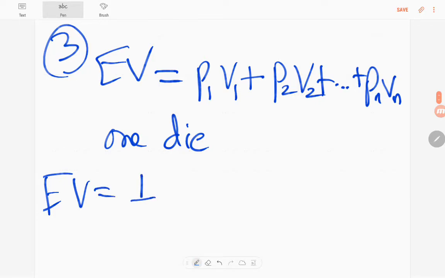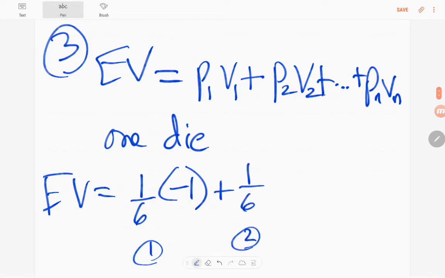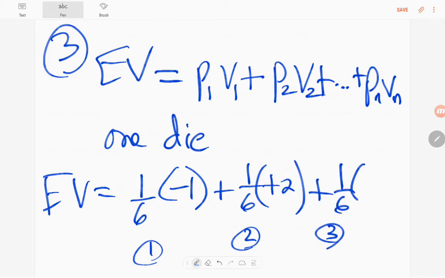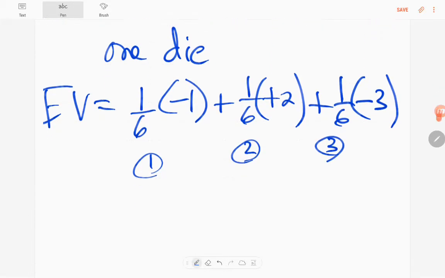Well, the probability of getting a 1 is 1 out of 6. And it says if an odd number comes up, the player loses the number of dollars shown on the die. So we would lose $1 if we got a 1, and I'll put that right there. But we might get a 2. The probability that we get a 2 is also 1/6. But it says if an even number comes up, the player wins the number of dollars shown on the die. So we'll indicate that with a +2. The probability of getting a 3 is 1/6, but we're going to lose $3 if we roll an odd number, that's a 3.